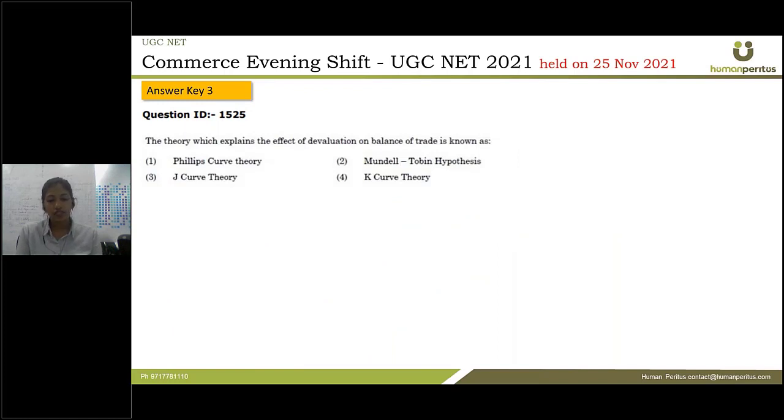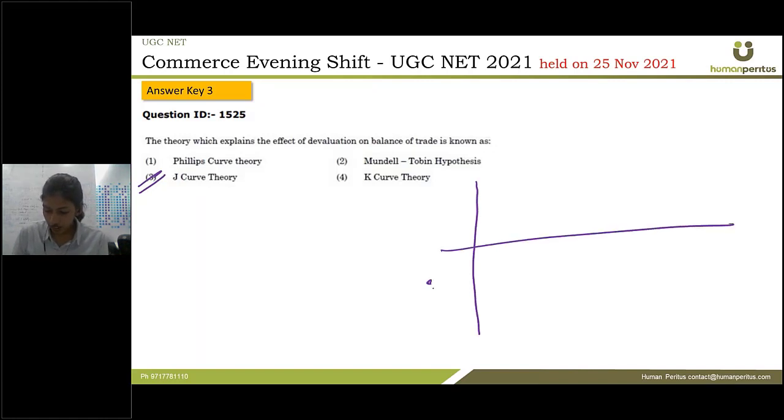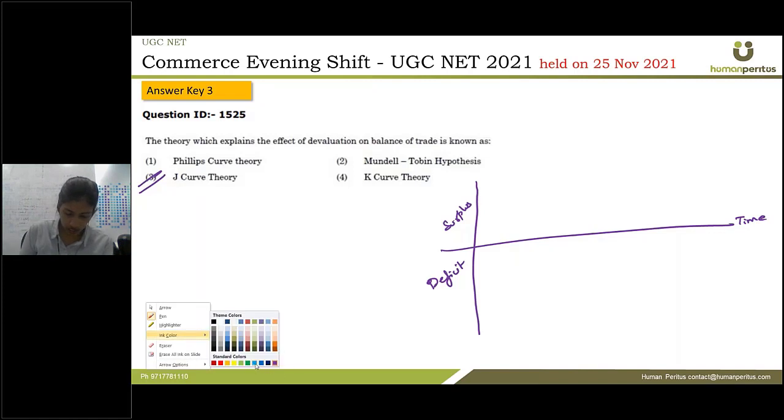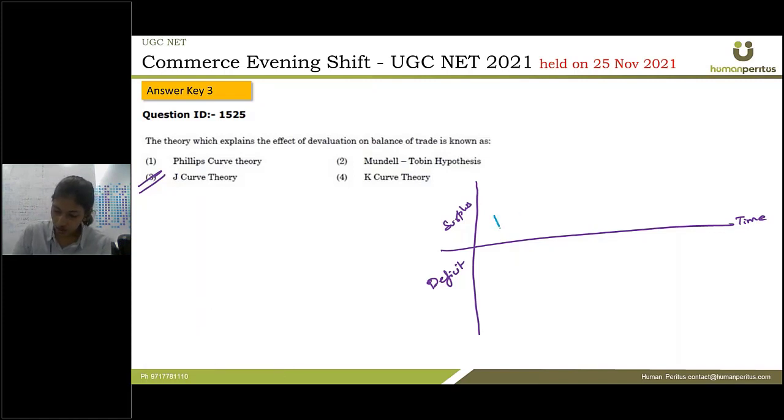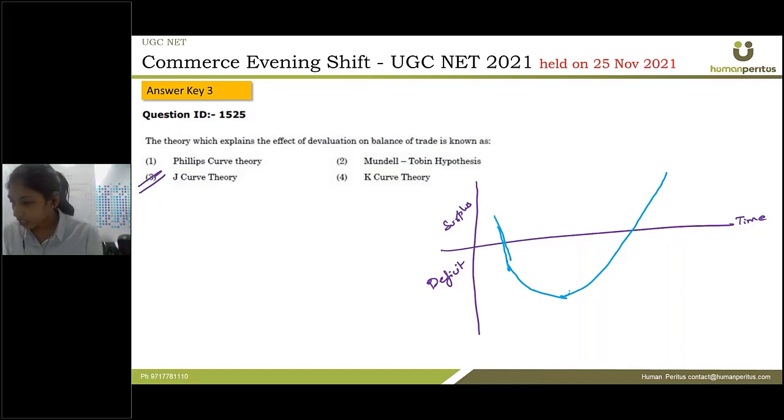The theory which explains the effect of devaluation on balance of trade is the J-curve theory. J-curve theory can be understood with the help of this diagram, which shows the deficit area and the surplus area with respect to time. It states that with respect to time, trade deficit will initially worsen and reach the deepest point, then it will start improving, and eventually we will start having trade surplus.